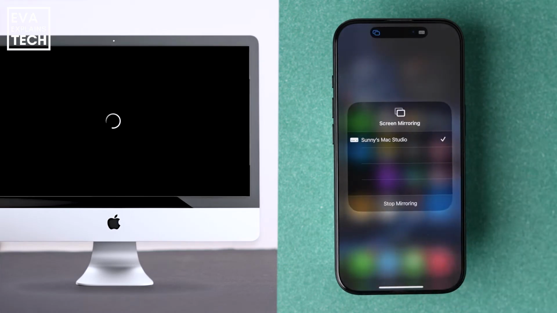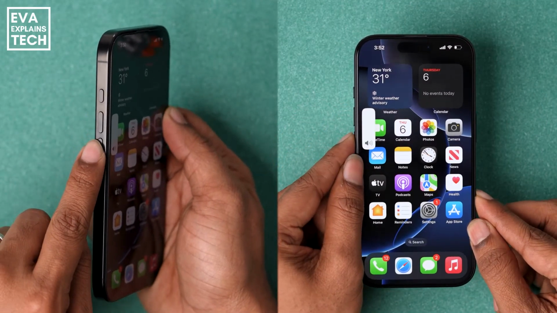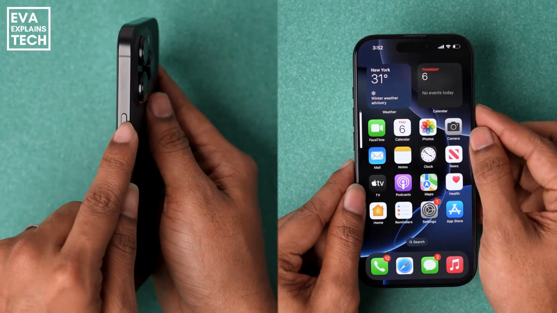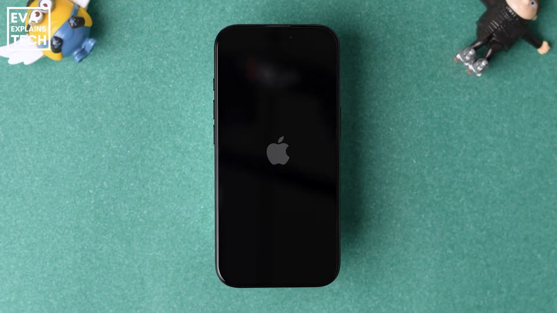Quickly press volume up. Quickly press volume down. Press and hold the side button. Wait for the Apple logo, then release. The device will restart soon. After restarting, see if the issue is resolved.